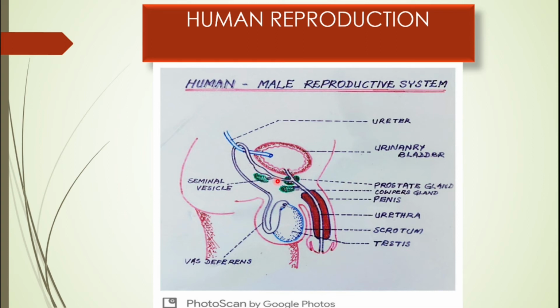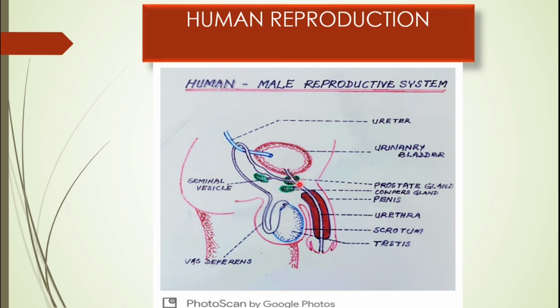So the ejaculatory duct opens into the urethra. Now at the junction where it opens, the urethra receives a duct from a gland called the prostate gland. So here is the prostate gland, one single prostate gland, and it is receiving the ducts from the prostate gland.